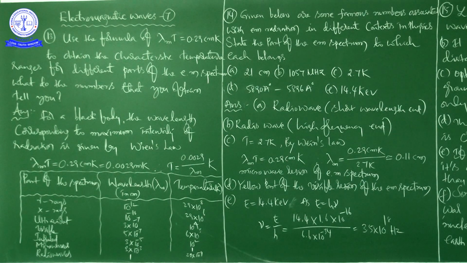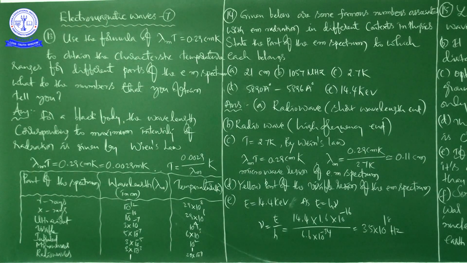First I am going to take 21 centimeters. Actually 21 centimeters is the wavelength emitted by atomic hydrogen in interstellar space. Okay, coming to the answer, this 21 centimeters corresponds to radio wave.